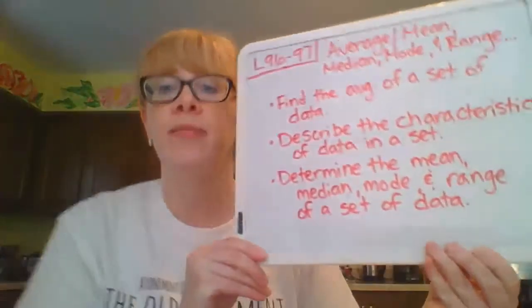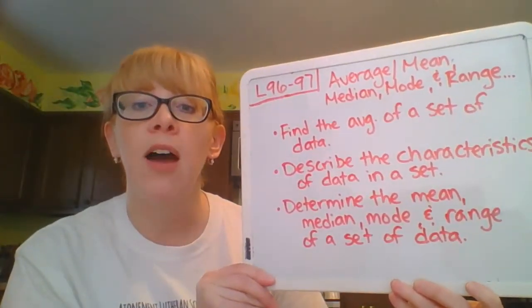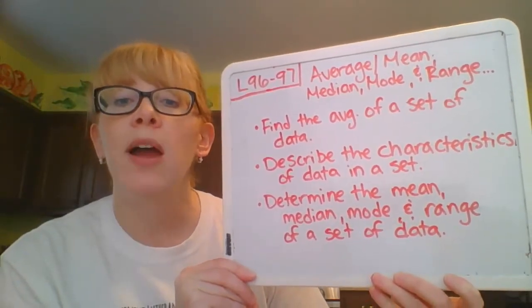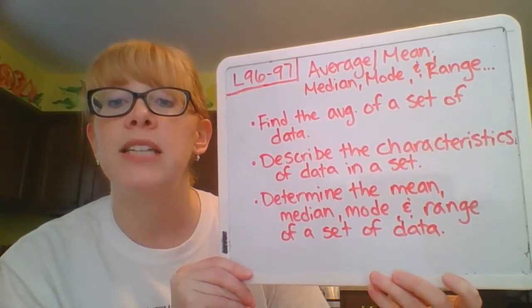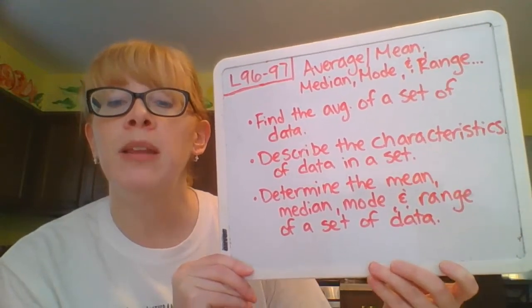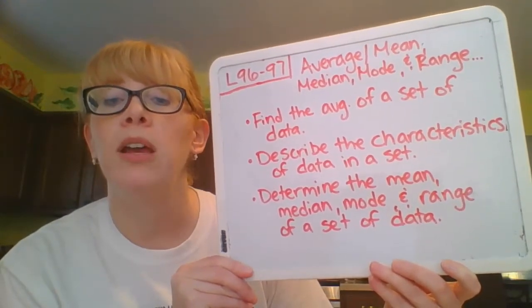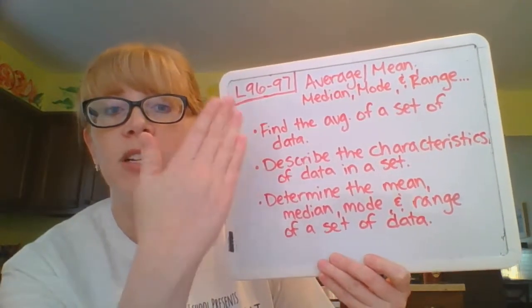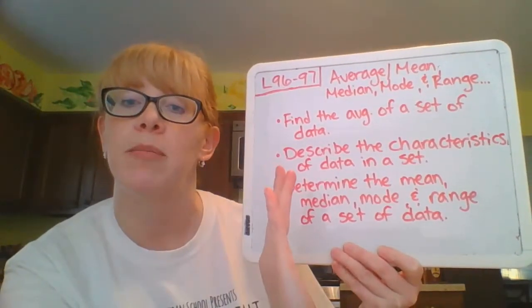So for lesson 96 and 97, the objectives that we're covering are find the average of a set of data, describe the characteristics of data in a set, determine the mean, median, mode, and range of a set of data. And you can see that I have up here average / mean because those are the same thing. So I am going to erase my objective, and we are going to start working on how you would find average.